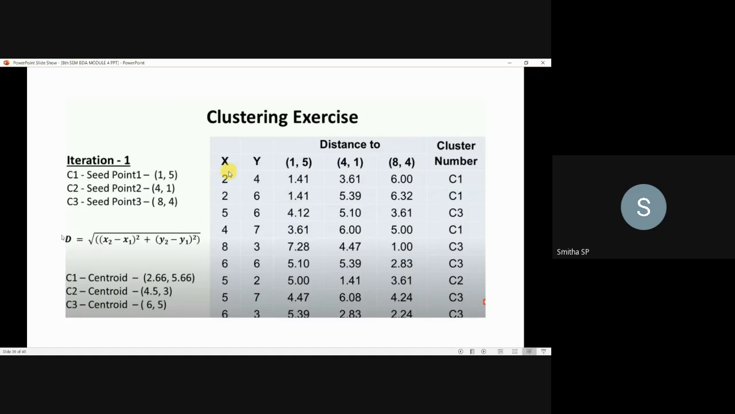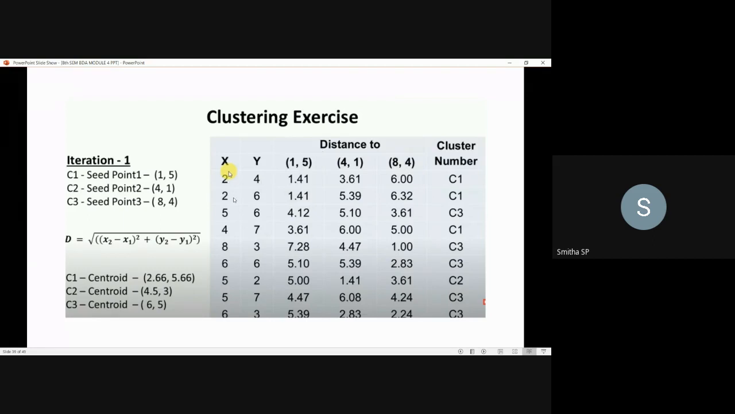This is the Euclidean distance formula: d equals square root of (x2 minus x1) squared plus (y2 minus y1) squared. Now go for this computation. Let it be x1 y1, x2 y2. So, root of (1 minus 2) squared plus (5 minus 4) squared. If you go for this computation, you will get the value 1.41. That is the distance for 2 comma 4 with respect to the first centroid.